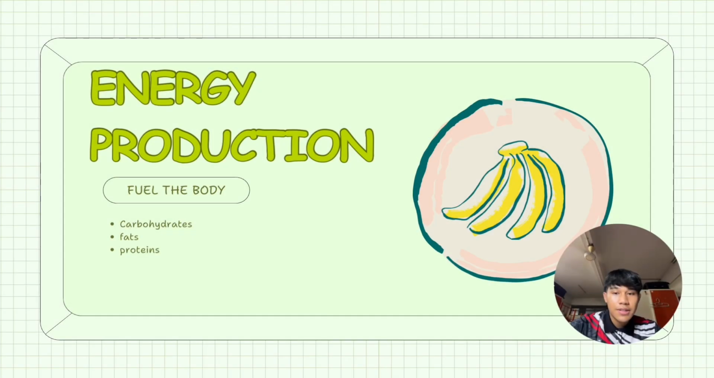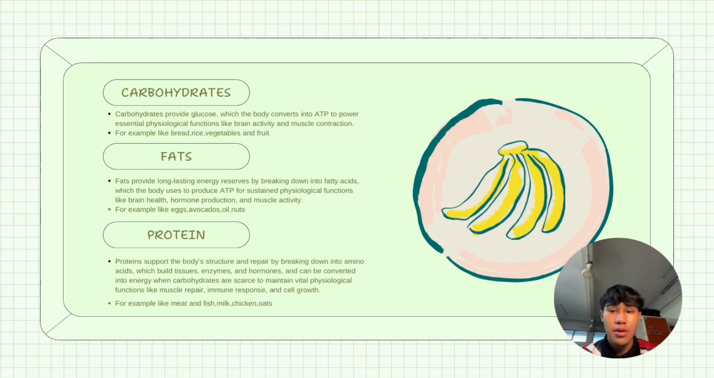So for the next slide, we have energy production. What we have in energy production? We have 3 types of energy production, which is carbohydrate, fat, and protein. This is important to fuel the body. So as we know, energy production has 3 components, right? So firstly, which is carbohydrate.